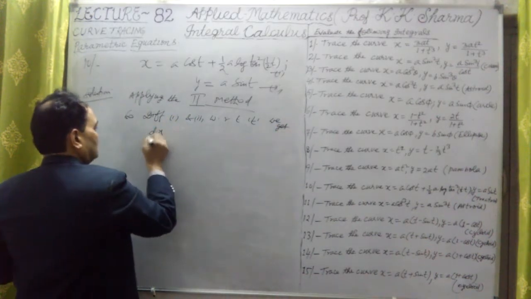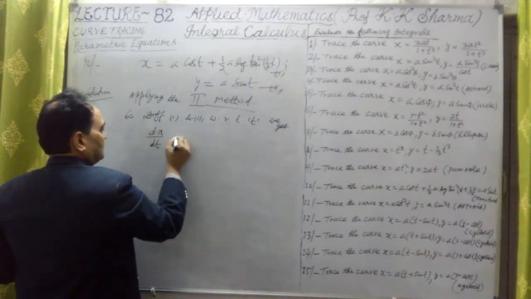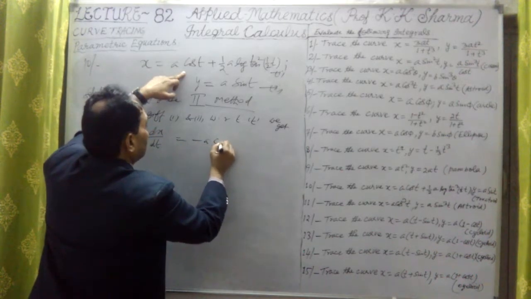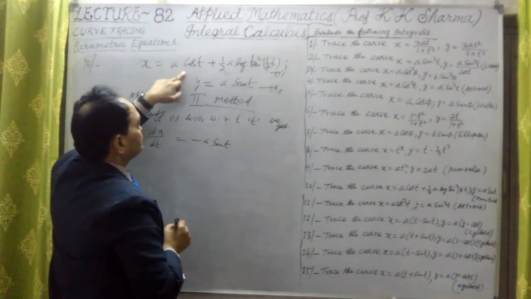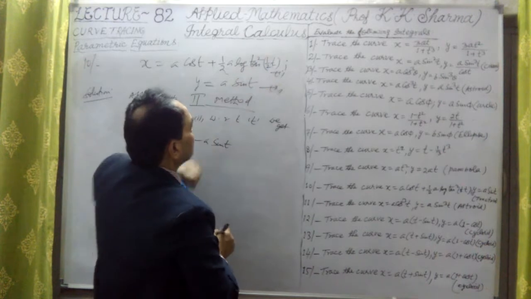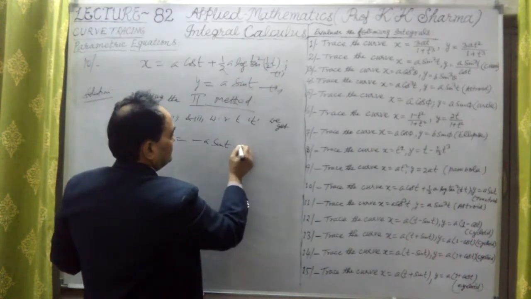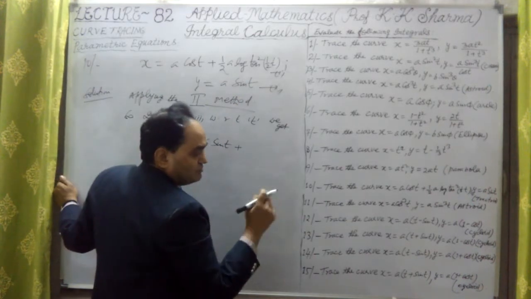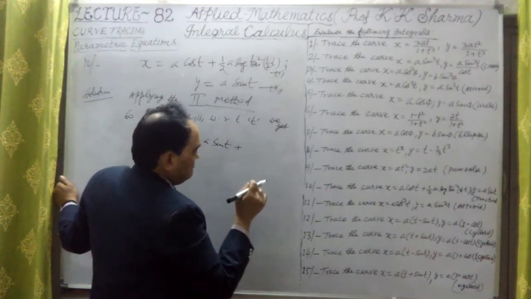first, dx upon dt. What is that? This is minus a sin t. Now here it is log of tan square. We can take the 2 before, because log m square is equal to twice log m.